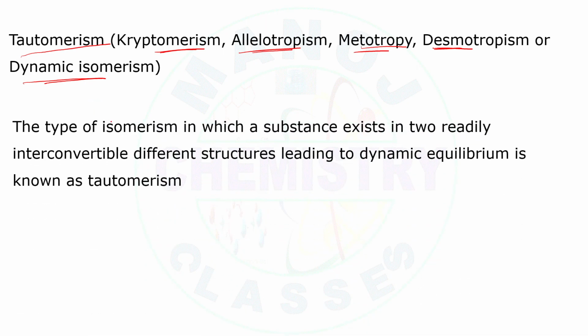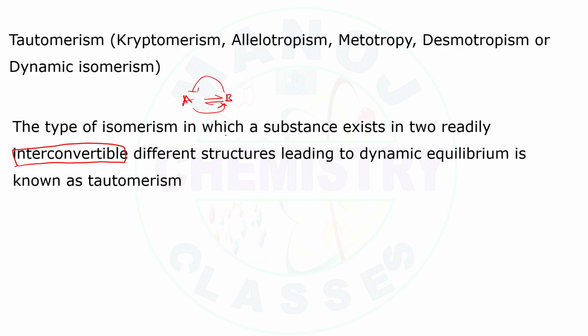The definition of tautomerism can be given as: it is an isomerism in which a substance exists in two readily interconvertible structures. That means from one structure to the other structure, they are readily interconvertible. During this interconversion there will be an equilibrium that is dynamic in nature, a dynamic equilibrium.